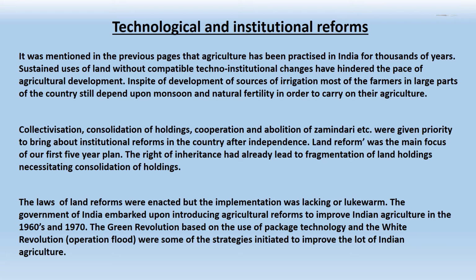The Government of India embarked upon introducing agriculture reforms to improve Indian agriculture in the 1960s and 1970s. The Green Revolution, based on the use of package technology, and the White Revolution, that is Operation Flood, were some of the strategies initiated to improve the lot of Indian agriculture.